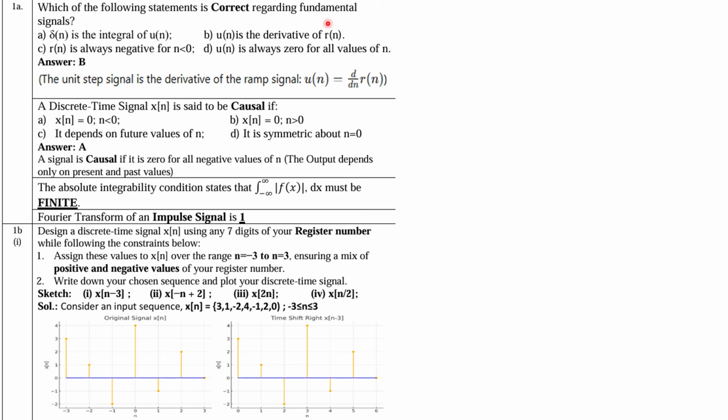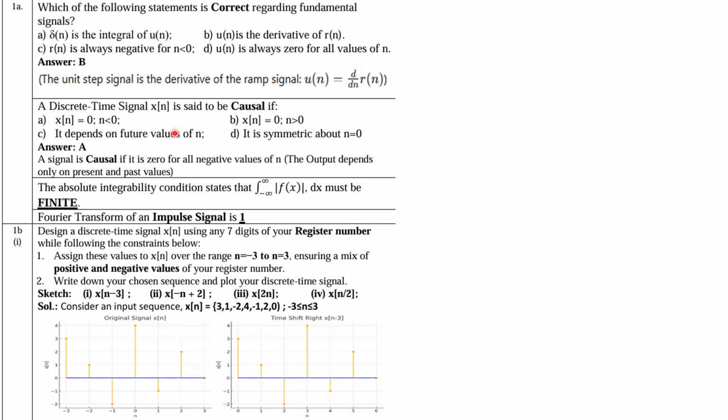u[n] is the derivative of r[n]. r[n] is your ramp function. So u[n] is the derivative of r[n], and r[n] is the integration of u[n], right? And the integration of δ[n] is your u[n], right? So r[n] is always non-negative, it's positive, and u[n] is always. So actually you should remember the concept: the differentiation of your r(t), that is the ramp function, is the step, and the differentiation of the step is the delta. Similarly, the integration of delta is u, that is the step, and the integration of the step is the ramp.